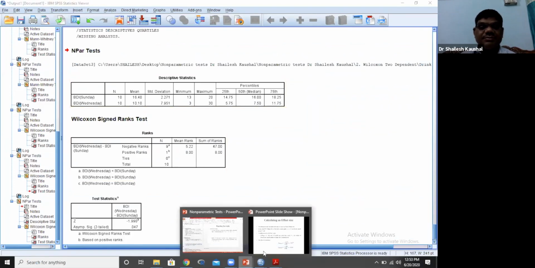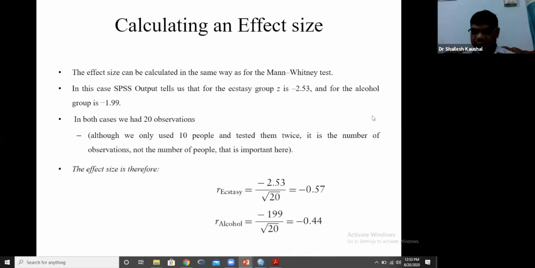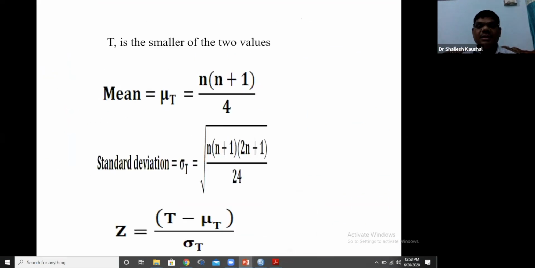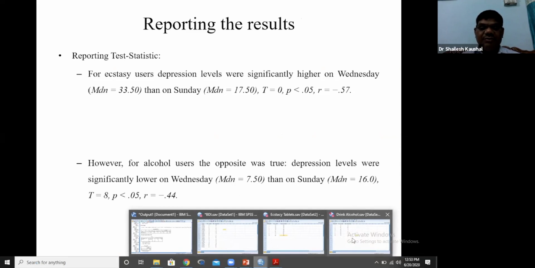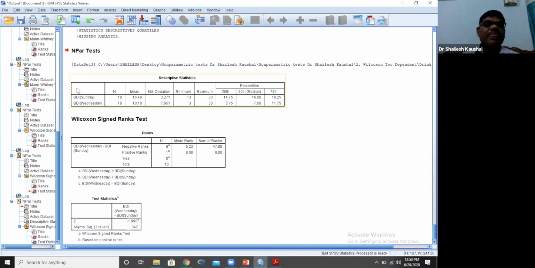So the median value, because we are using the median value, 33 point for Wednesday. Look, here we are taking the median value 7.5 for Wednesday and median value 16 for Sunday. So how will we get the median value? I am again repeating.